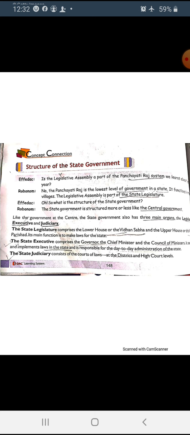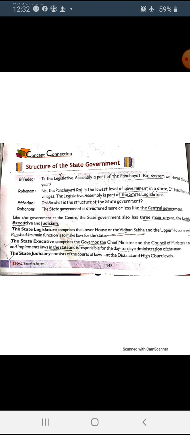State legislature means the lower house, whose other name is Vidhan Sabha, and the upper house, or the Vidhan Parishad. It means we have the legislative assembly as the lower house, and the legislative council, whose other name is upper house or Vidhan Parishad, like the Rajya Sabha in the central government.